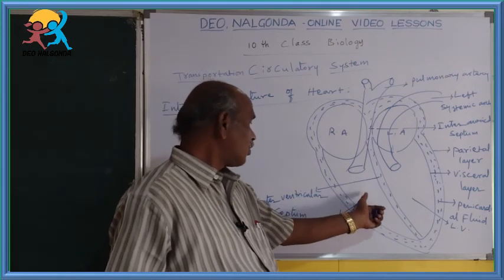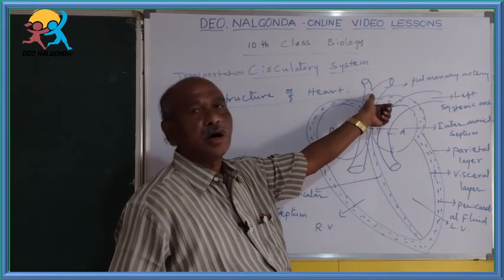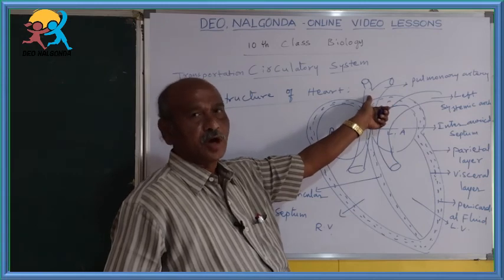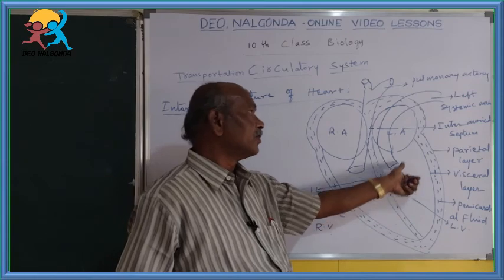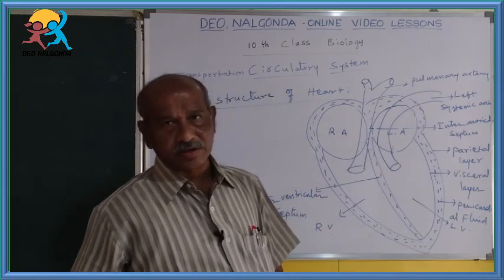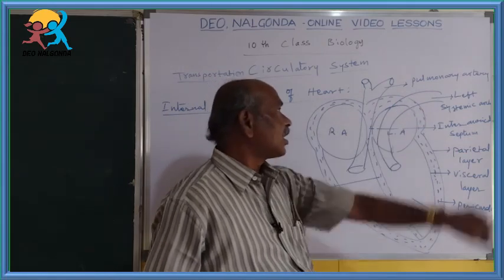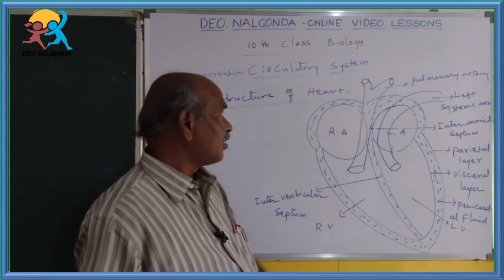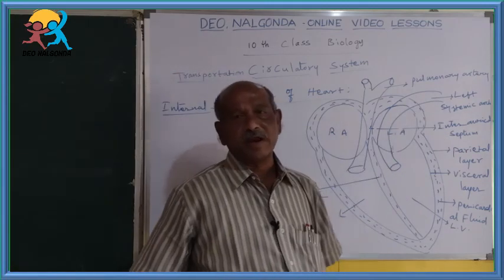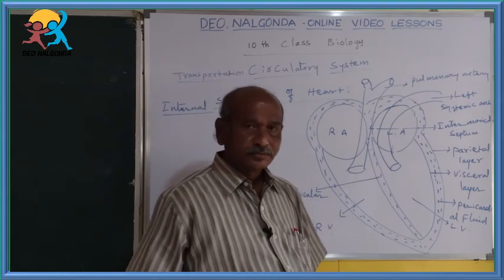One is from the right ventricle, called pulmonary arch or pulmonary artery. It is somewhat smaller compared with the left systemic arch. From the left ventricle another big artery arises, called the left systemic arch or aorta.